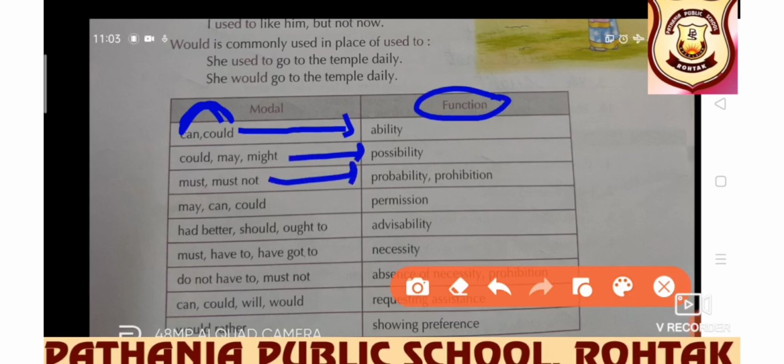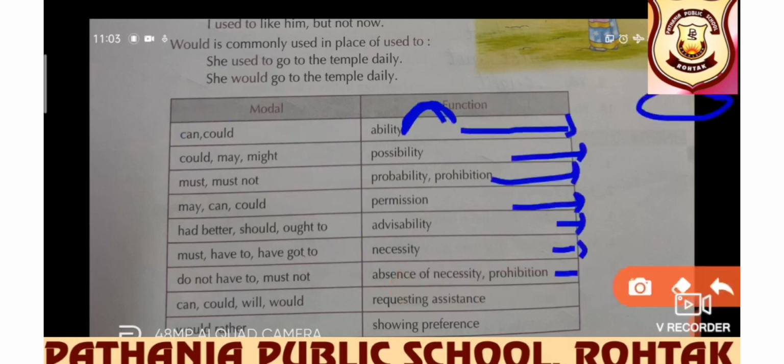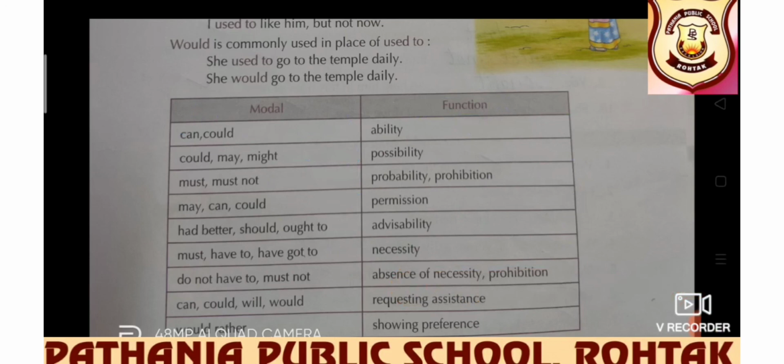Must not: probability or prohibition. May, can, could: permission. Had better, should, ought to: advisability. Must, have to, have got to: necessity. Do not have to, must not: absence of necessity, prohibition. Can, could, will, would: requesting assistance. Would rather: showing preference.